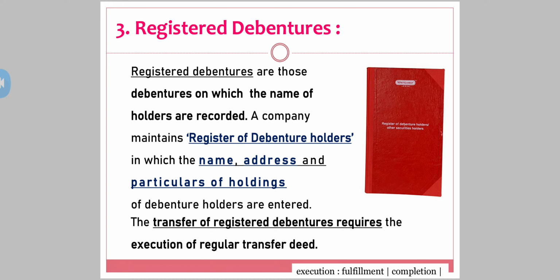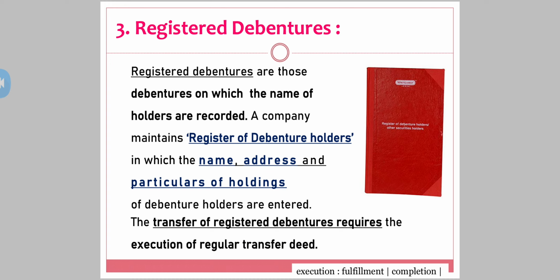Likewise, when the company maintains a register for debenture holders, those debentures are termed as registered debentures. See, registered debentures are those debentures on which the names of holders are recorded. A company maintains a register of debenture holders in which the name, address and particulars of holding are entered. Particulars of holding means how many debentures you are holding, 1, 2, 10 or whatever. So these are the important information that is mentioned in the register of debenture holders.